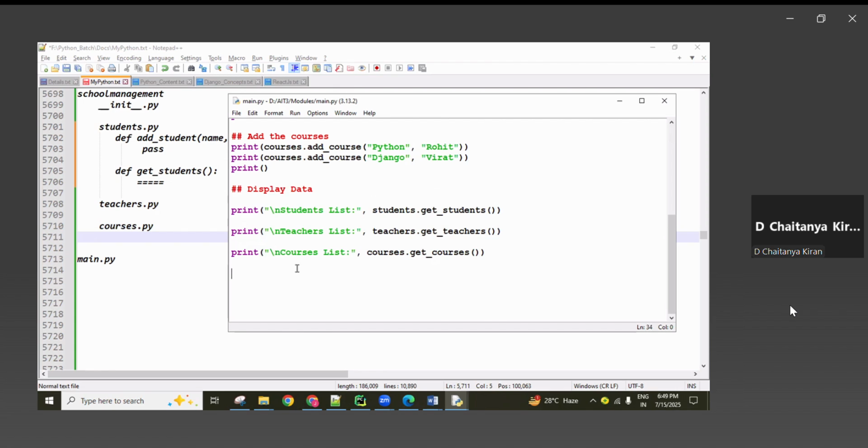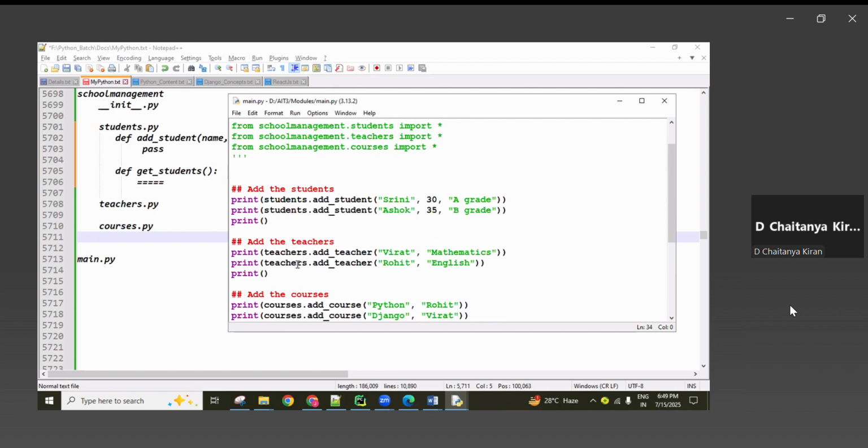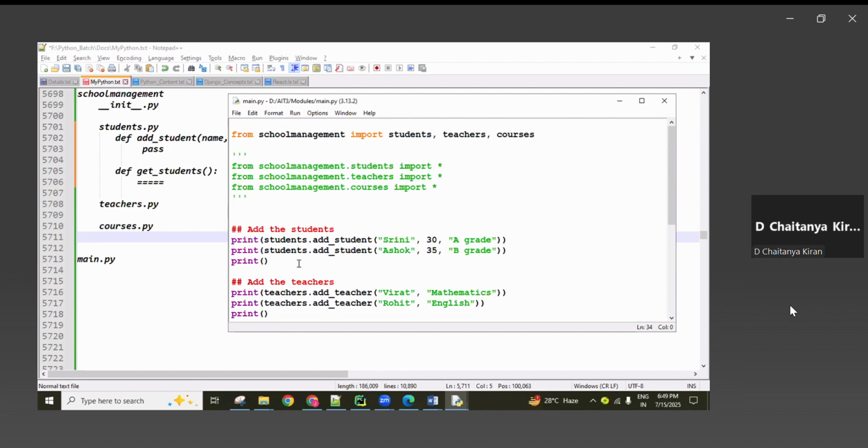Sir, if I call from school management import star, only import star I will put. Import star means all these are importing, all will come. Then how will we use it, sir, in that case? Here also same syntax.